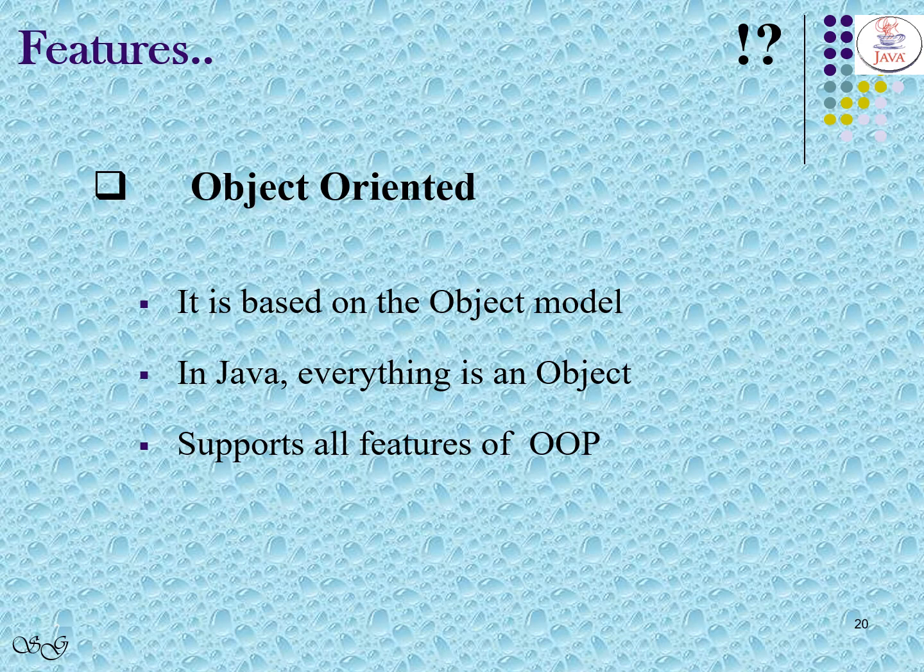Basically, Java is an object-oriented programming language. Hence, it must be object-oriented. That means it is based on the object model. In Java, everything is an object. It supports all features of object-oriented programming.